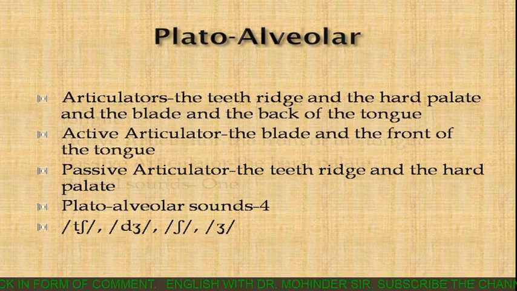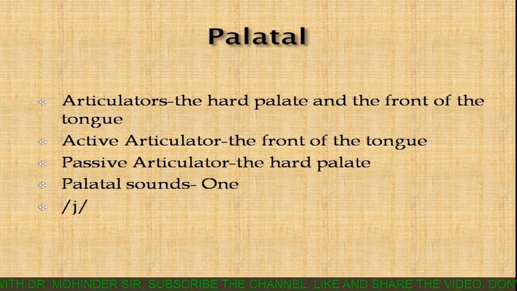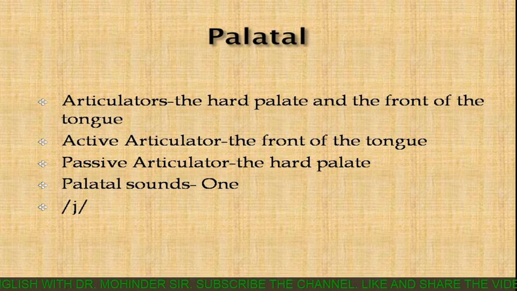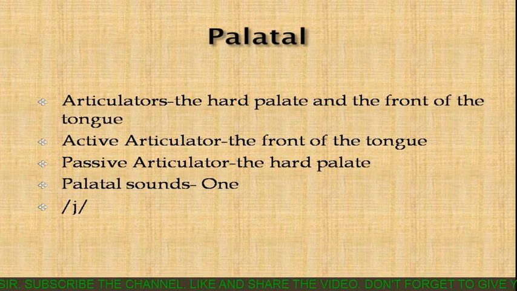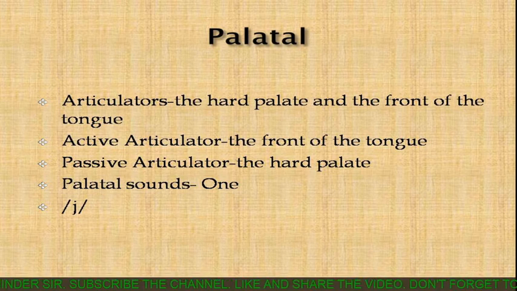Come to the next category, and the next category is palatal. So the word palatal has come from the passive articulator hard palate. So here the passive articulator is the hard palate and the active articulator, you know, because the part of the tongue just opposite to the hard palate is the front of the tongue. So front of the tongue is the active articulator and the hard palate is the passive articulator. And there is one palatal sound in English in RP, and that is y. So y is the palatal sound.